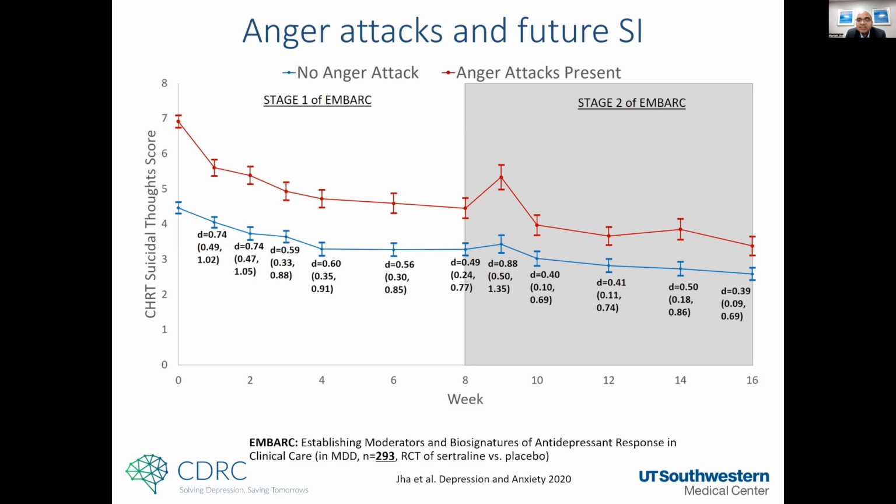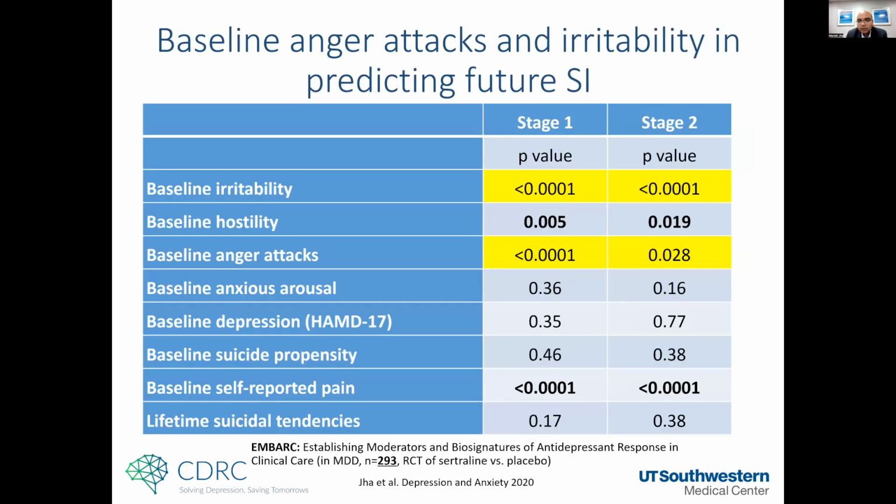There was a significantly greater, at least moderate effect size difference over the full 16 weeks of treatment. A single feature, the presence of anger attacks at baseline, was predicting persistently elevated levels of suicidal ideation despite 16 weeks of treatment. So again, irritability and anger attacks are predictive of subsequent suicidal ideation, and that's what these results highlight.